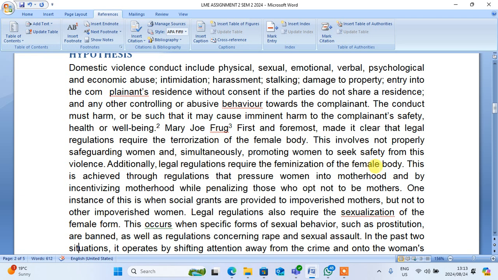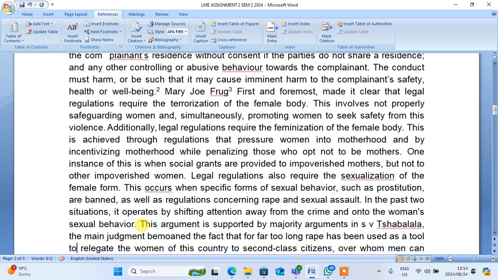This is achieved through regulations that pressure women into motherhood and by incentivizing motherhood while penalizing those who opt not to be mothers. One instance of this is when social grants are provided to impoverished mothers but not to other impoverished women. Legal regulations also require the sexualization of the female form.